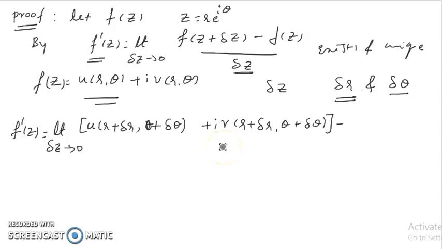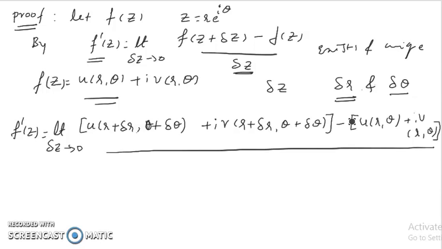minus f of z, which is u of r comma theta plus i into v of r comma theta, whole divided by delta z. Now I'm going to separate the real part with the real part and the imaginary part with the imaginary part.